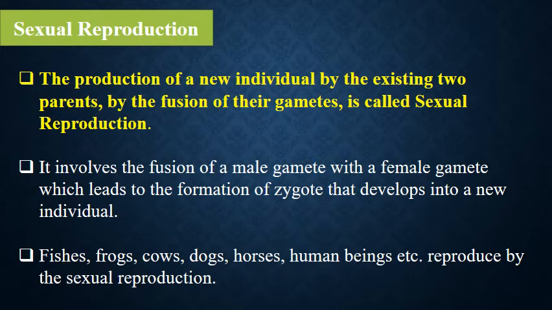First, sexual reproduction. The production of new individuals by two existing parents. In sexual reproduction, two parents are needed, and the fusion of their gametes is called sexual reproduction. Female gamete and male gamete fuse to form a zygote, and that zygote develops into a new individual. For example, fishes, frogs, cows, dogs, horses, and human beings reproduce by sexual reproduction.